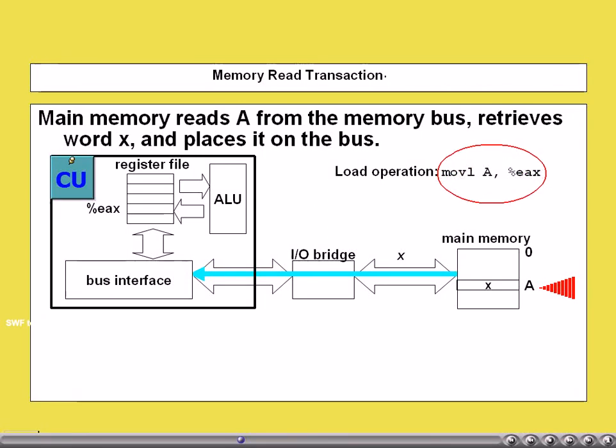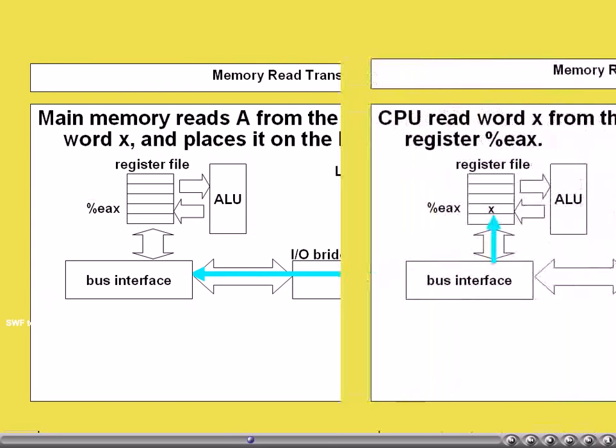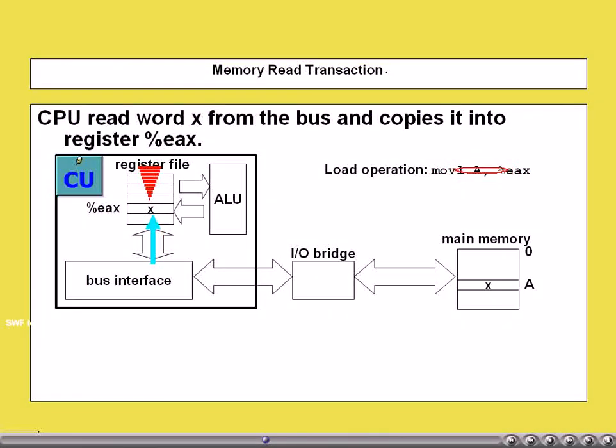Now, whatever is available at the memory location A in the RAM will be transferred from the bus to the interface unit. From that interface unit, the data will be transferred to the register EAX.